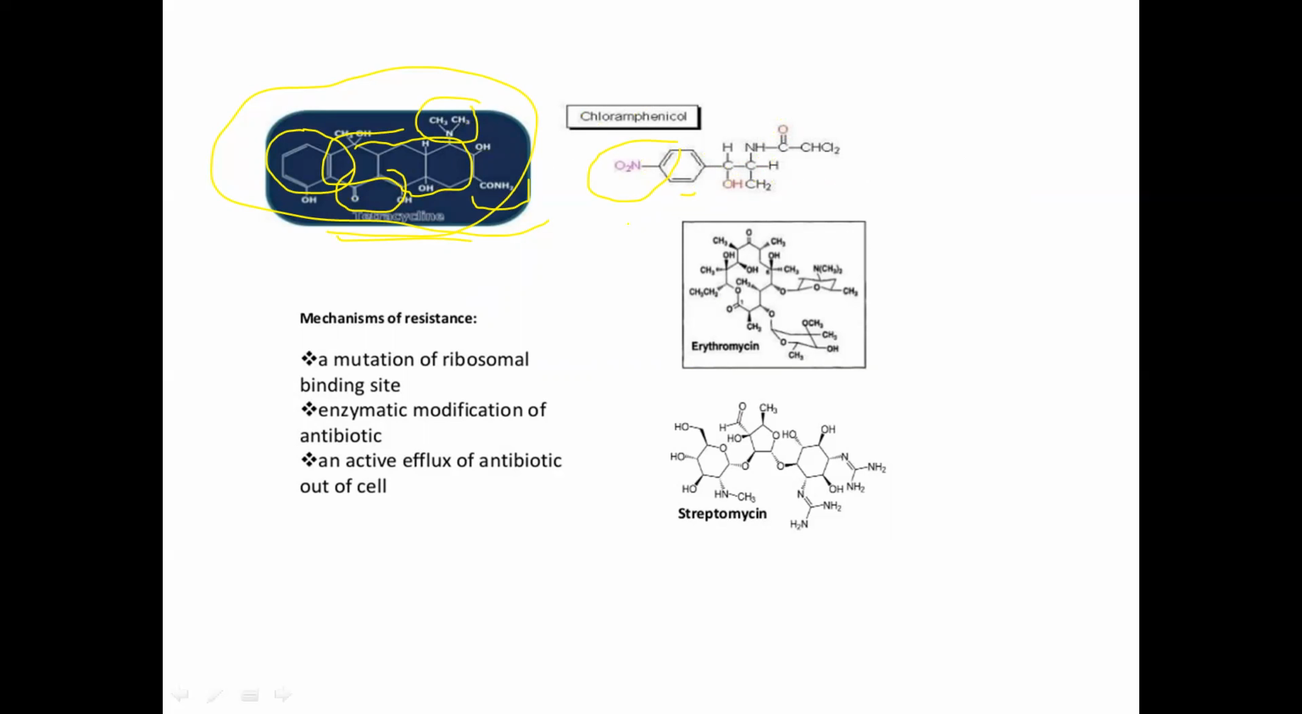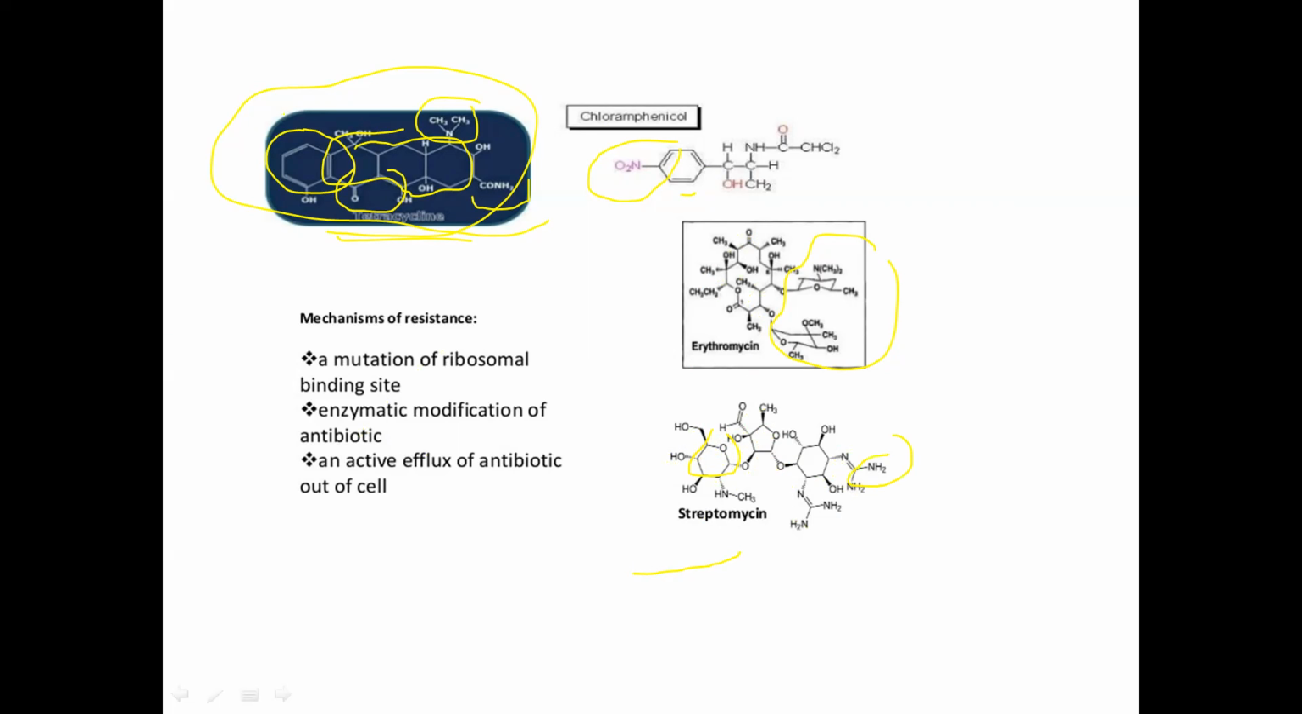Okay, so the next one is erythromycin, in which the sugar part, N(CH3)2 and methoxy, OH, and ester, ketone are some of the functional moieties present inside this structure. Okay, the streptomycin core structure, you can say, is a pentose sugar, and you can see some NH2 is present, and you can see primary alcohol and tertiary alcohol are also present in this.